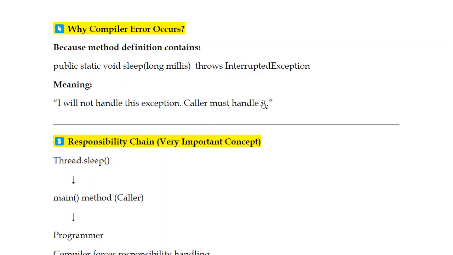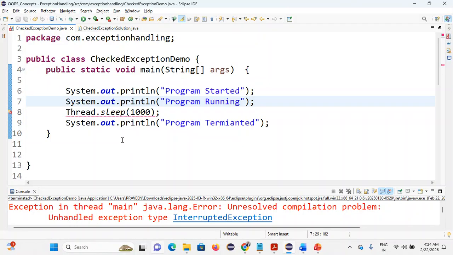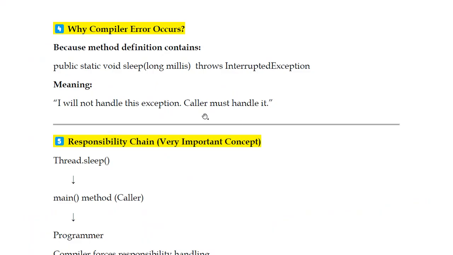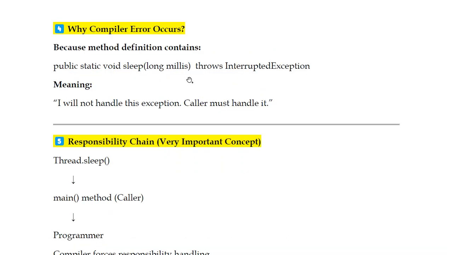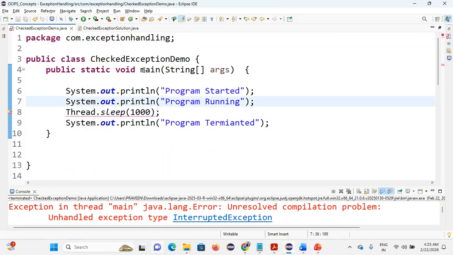Caller must handle it. So caller means, for example, if I'm calling Arun, who is the caller? I am the caller, am I right? So likewise, who is calling this sleep method? This main function. So this main function should handle it. That is the caller here. So if I'm using Thread.sleep, as per the definition, caller must handle it, so the caller means the main function.